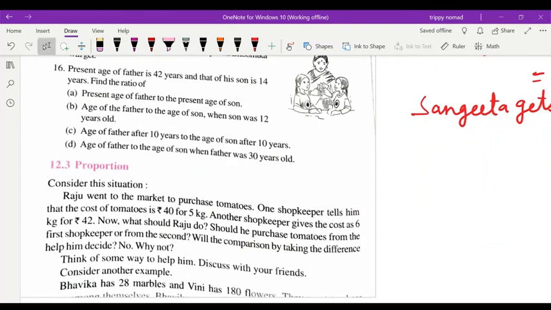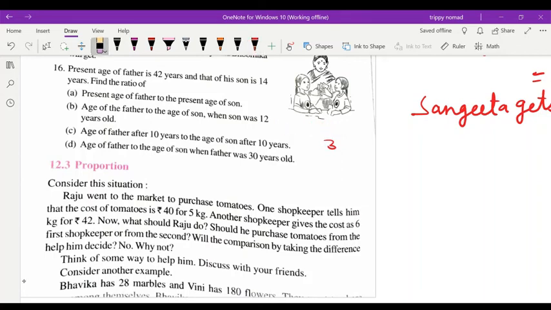Question 16: present age of father is 42 years and that of his son is 14 years. That is the ratio 42:14, present age of father to present age of son. Then the age of father to the son when the son was 12, that means you subtract 2 from 14. Here also you subtract 2. 40:12. Then you will get the ratio here. 4 tens are 40, 4 threes are 12. This will be the answer.